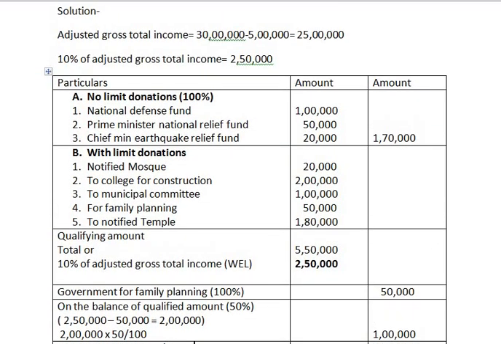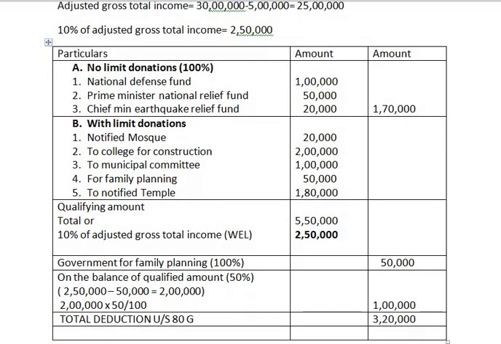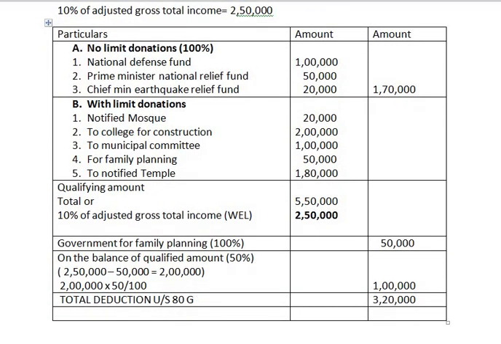You might get confused with this sum because this is the first one. We are going to solve 2-3 more sums. We are also going to solve question paper sums which have appeared in previous years under RCU. As we go on solving more sums, you will understand deduction under section 80G more clearly. So note down the sum, note down the solution, and pay more attention while calculating with limit donation at 100% and 50%.